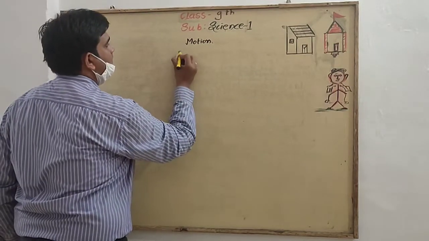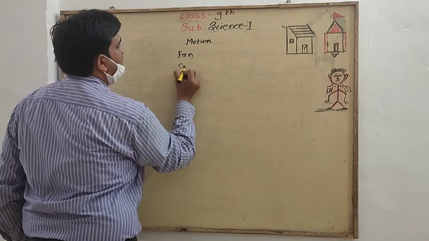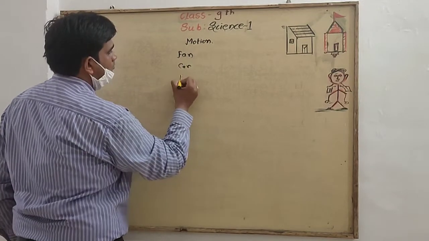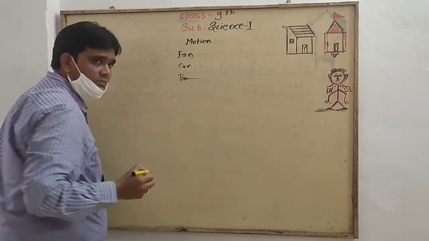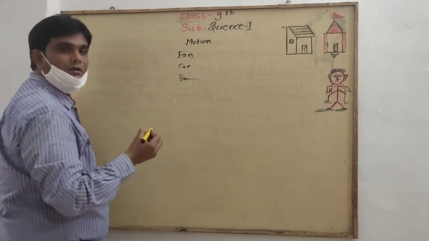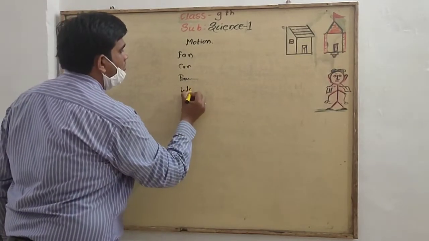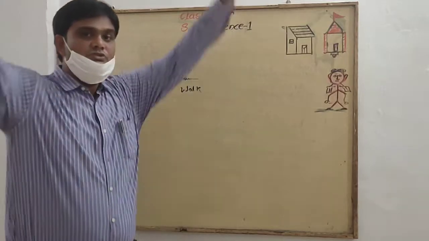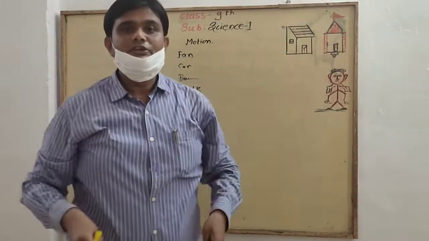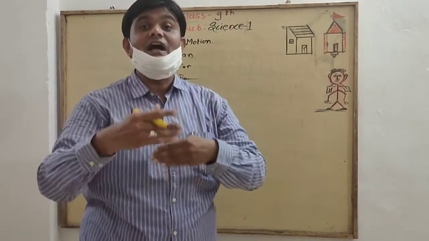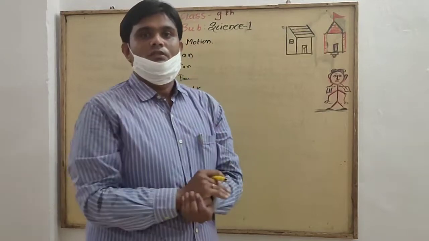Fan, car, bullock cart. Again, when you walk, when you stretch, when you bend, that is also the motion.